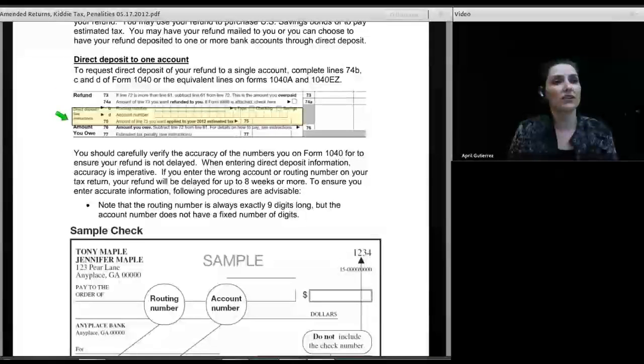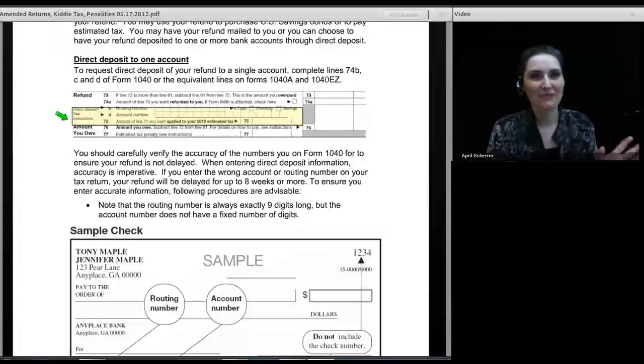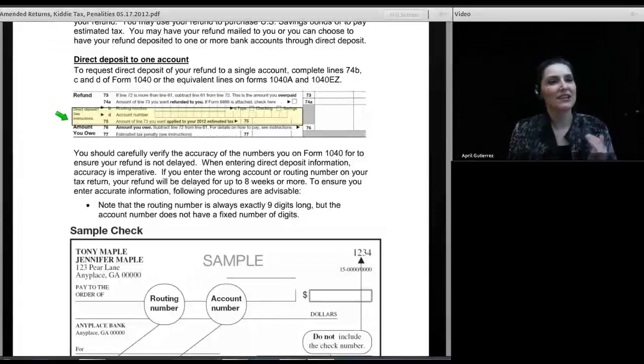Once I had a client who, after we filed the return and didn't receive their refund and did some tracking to figure out why they hadn't gotten their refund, discovered they had given us a check off the account that they had closed. So you can have all the security measures in place in the world, but if your client gives you a check for an account that they closed, that's not going to work. And I think I also had a client who had a valid account and then went and closed it before the refund was deposited. So I've had clients just do wacko things like that. But in general, let's assume our client has a valid account and they're providing us information for direct deposit.